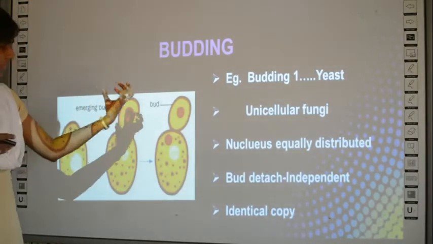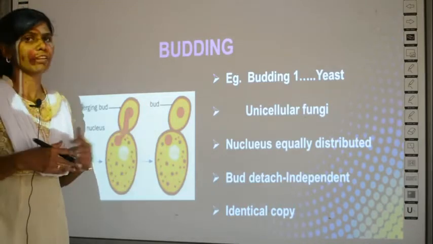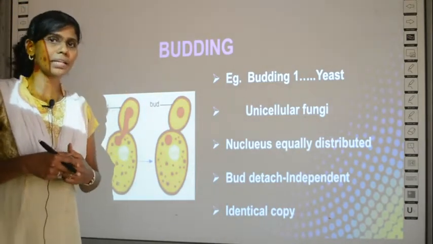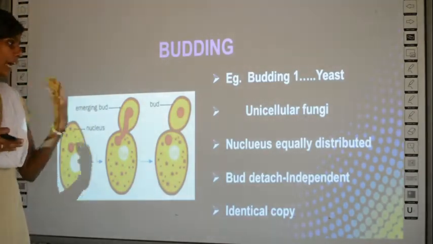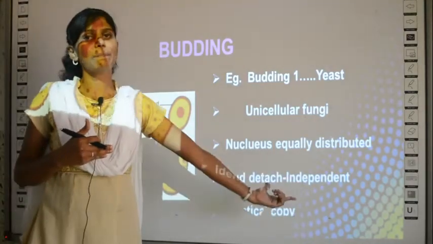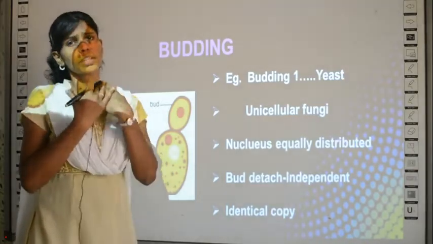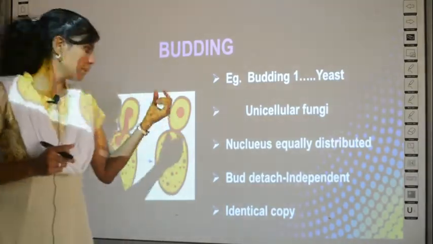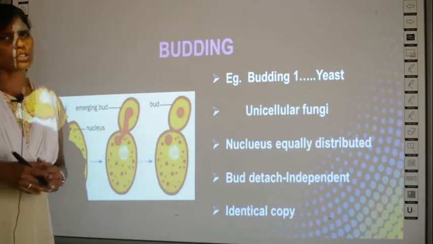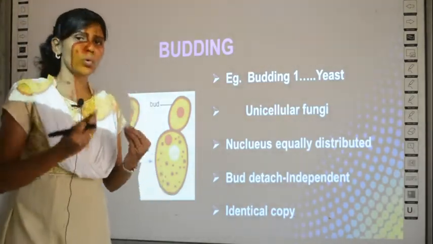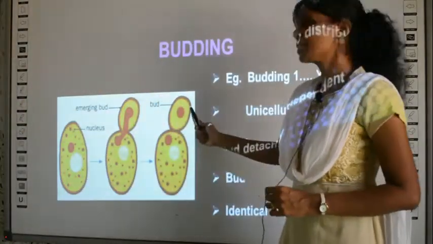After it gets individual properties, when it can withstand by itself, it will detach from the parent. Like in the previous example of hydra we have seen, similarly this will also detach from the parent. It will grow separately and it has the ability to be independent. What is independent? Dependent means depending on something. Independent means you don't depend on something else. So the bud now is independent because it does not depend on its parent. And one more special property is the young ones, what we call this as the parent cell, and this we call it as daughter cell, right?